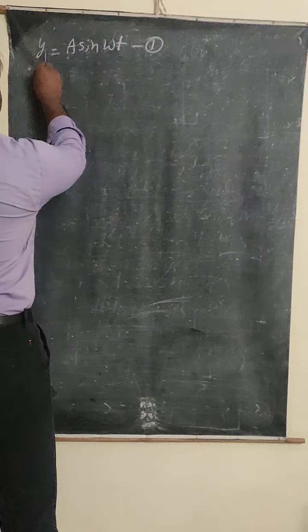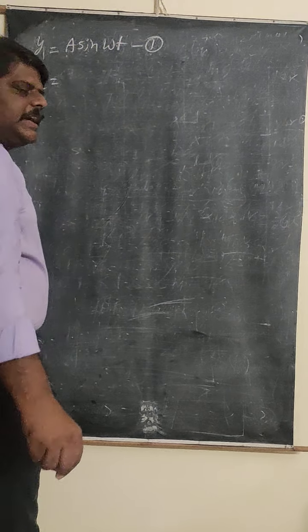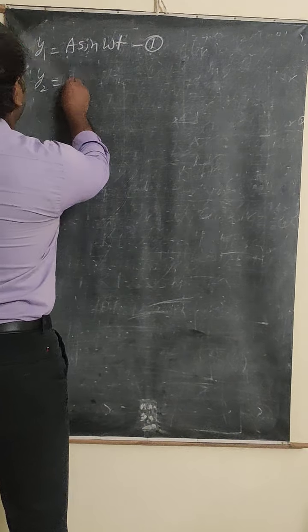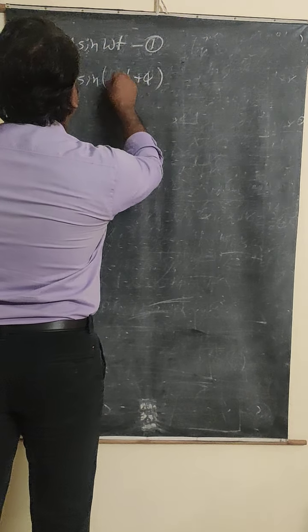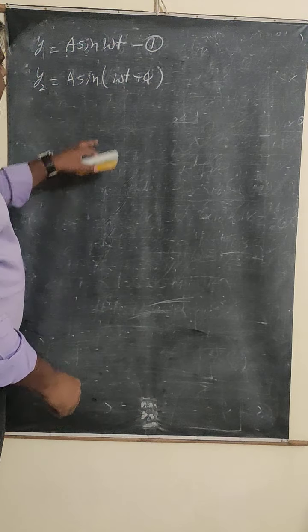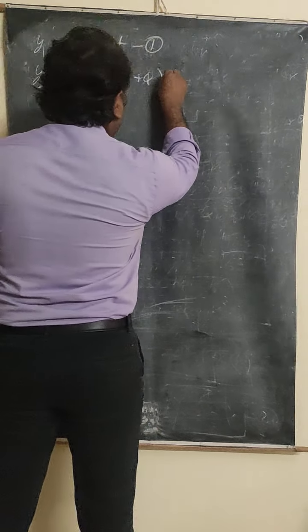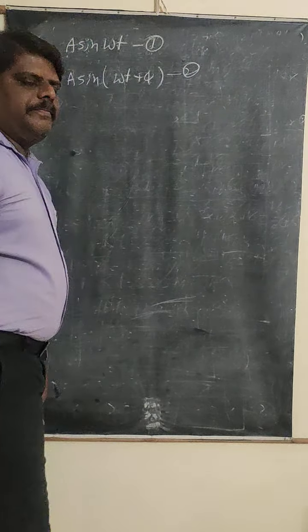Next, another one is y2. The light wave coming from the second source, y2 is equal to a sine omega t plus phi. You can call it equation number 2.